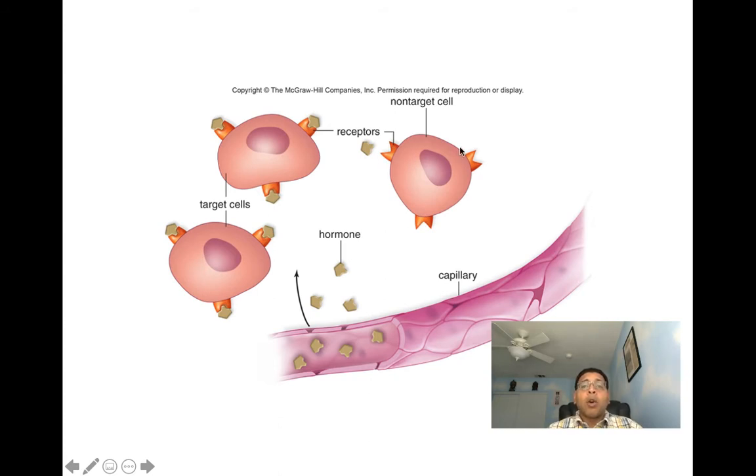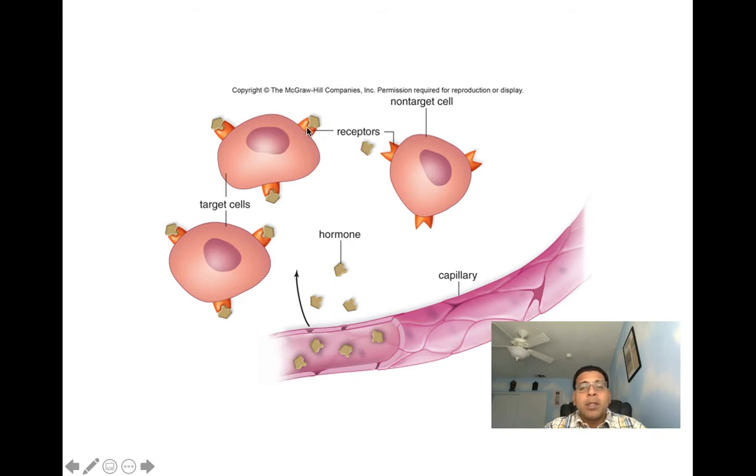And when we talk about hormones, they can be classified into two main classifications. Our hormones can be water-soluble hormones or they can be lipid-soluble hormones. Now, the difference between the two is where they're going to bind to their receptors. Lipid-soluble hormone receptors are going to be found inside the cell, so they'll diffuse through the cell's membrane and make their way into the cell where the receptor is. Water-soluble hormones' receptors are going to be found on the membrane surface, so they're going to bind to receptors on the membrane surface, kind of like what we're seeing here.